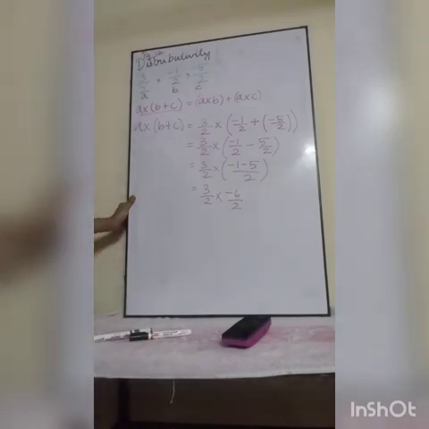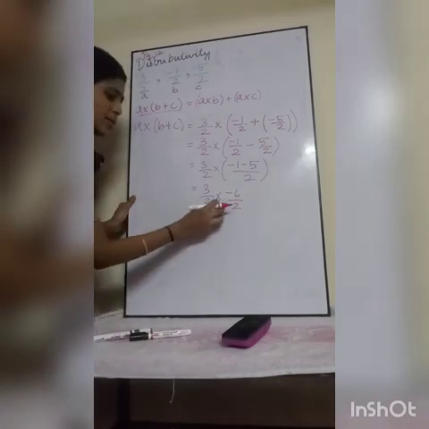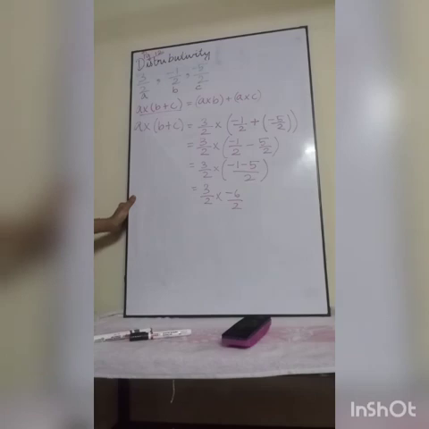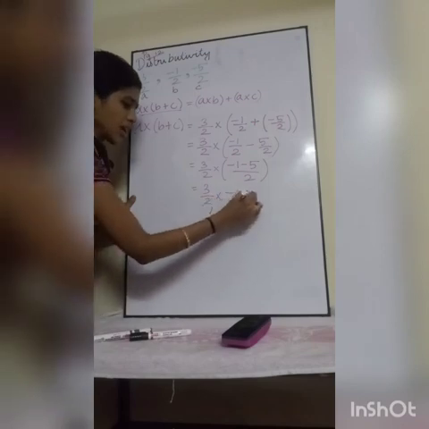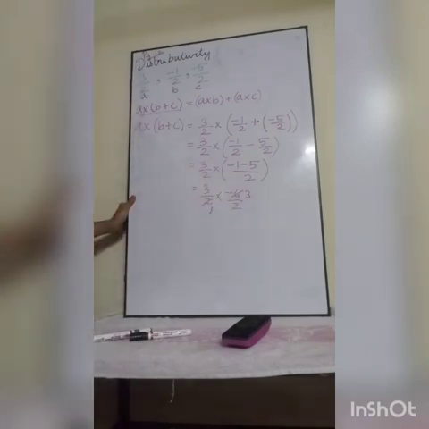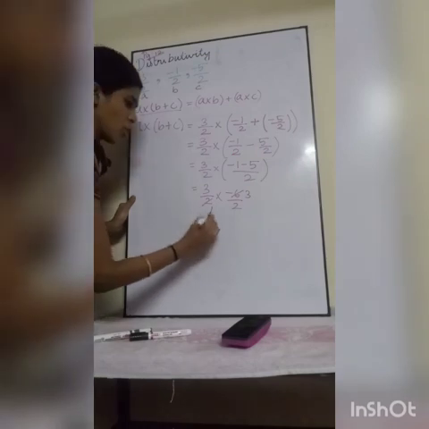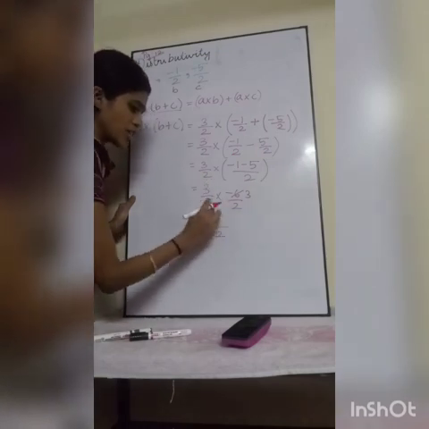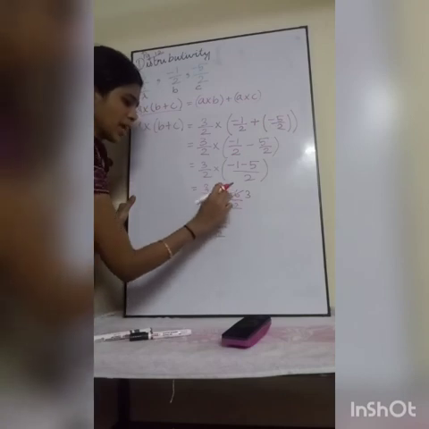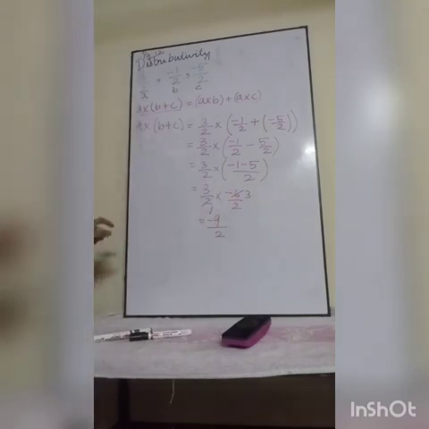Okay. Next, now it is a multiplication between two rational numbers. So can we cancel it? It will be very easy, no? 3 ones are 3, here 3 times. Okay? 2 3s are 6. Now 3 3s are 9 divided by 2 1s are 2. Now plus into minus is minus. So the answer is minus 9 by 2.